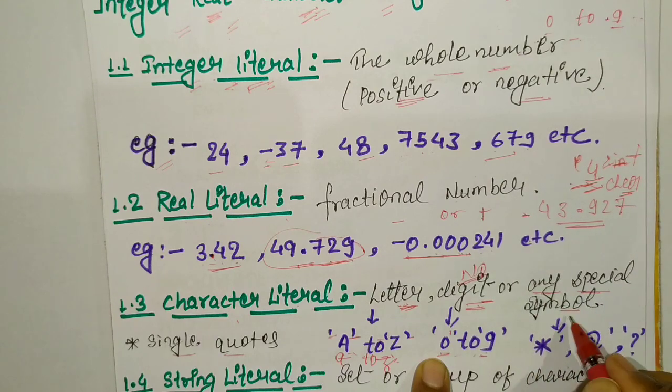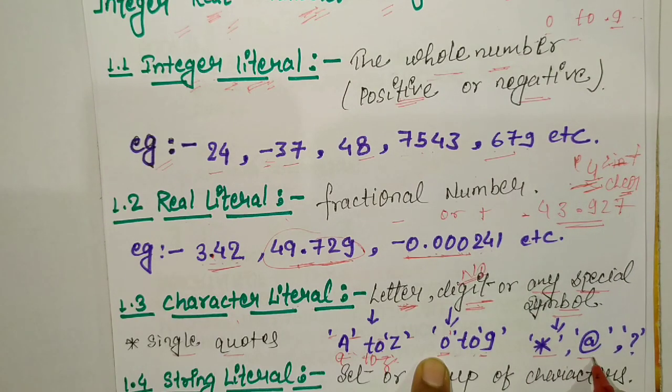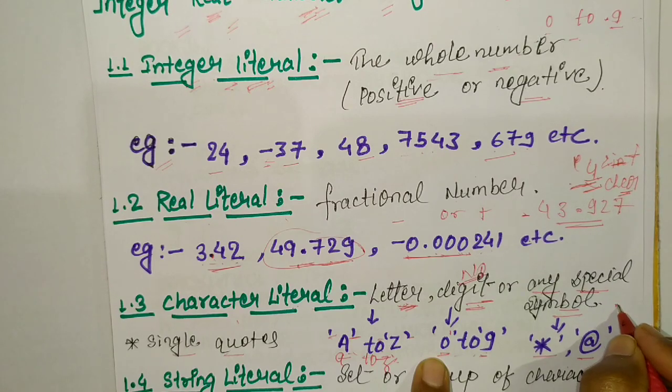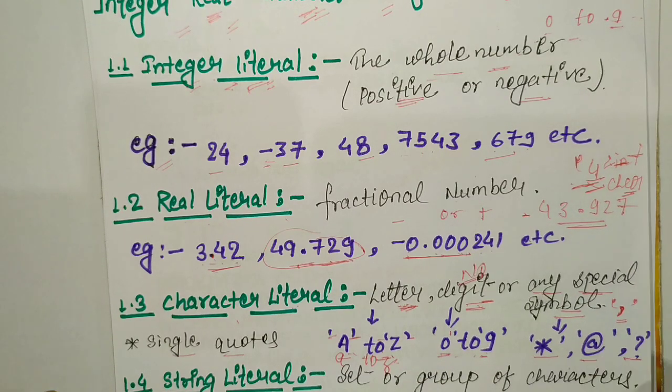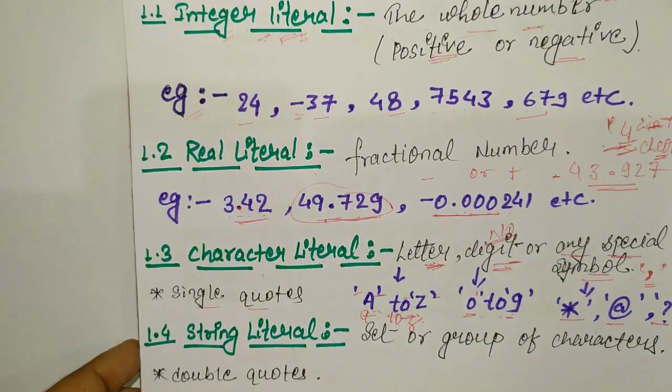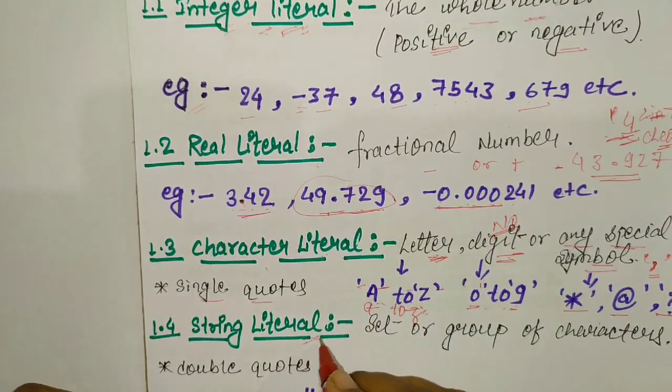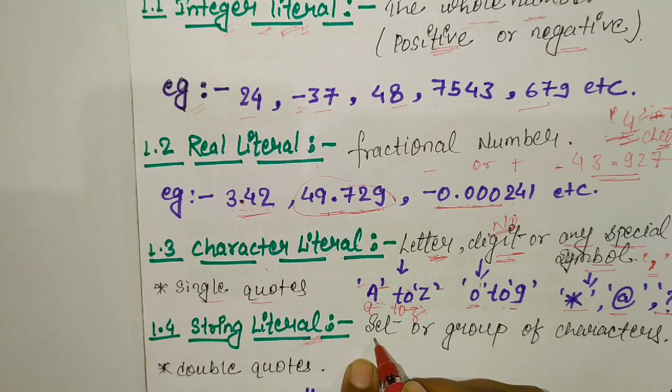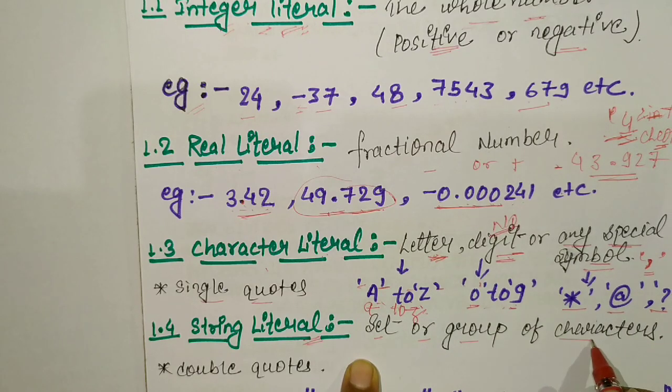Now a special symbol means any special sign: star, @ sign, question mark. You can also put a comma, which is a special symbol. If we put a comma in a single quote, this is also a character. Next, string literals. A string literal means a set or group of characters.